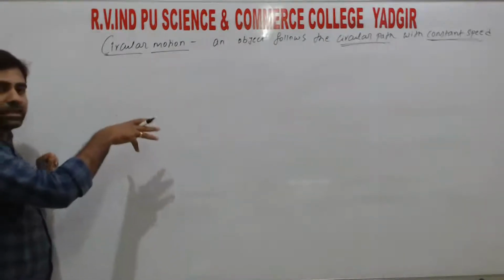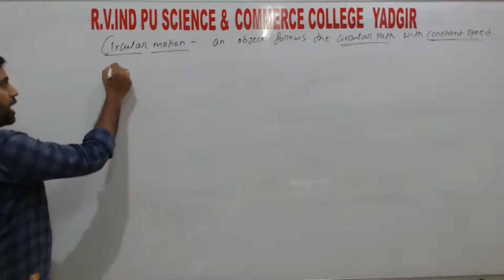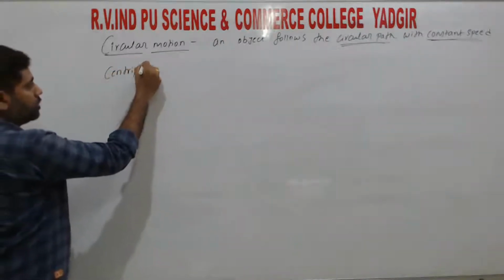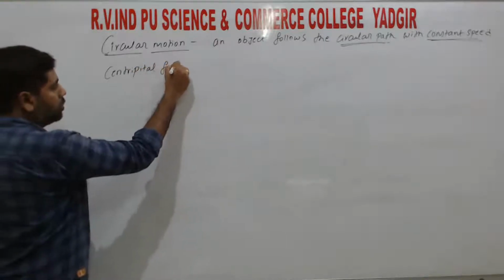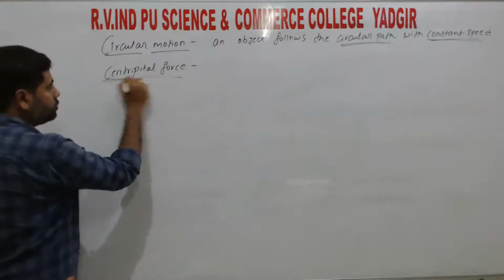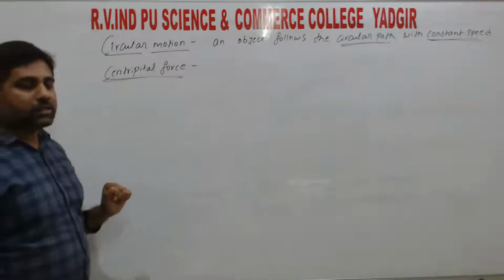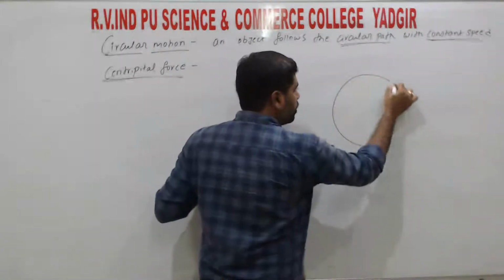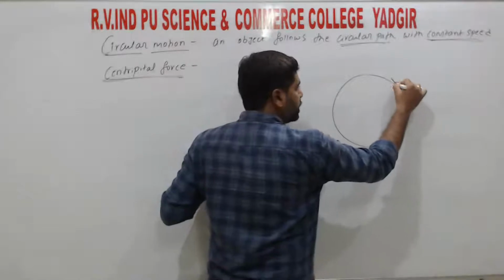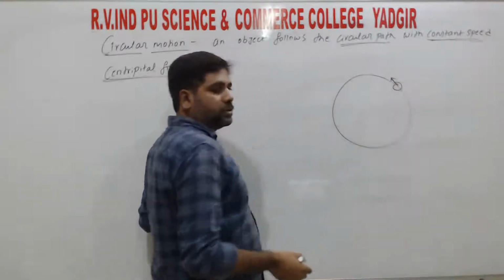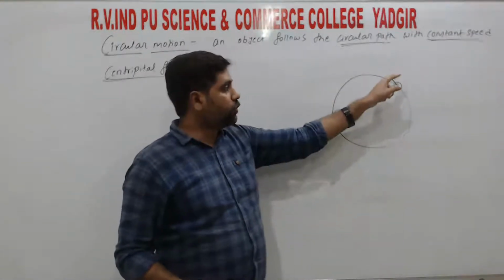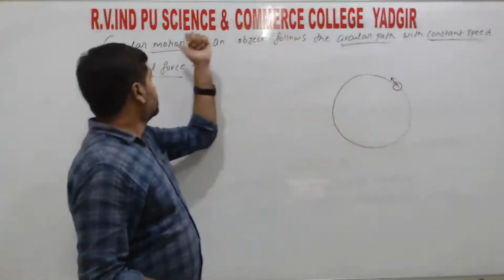So here the chapter is about the force. So here we have one force, that is centripetal force, right? So what is centripetal force? Any object which follows the circular path with constant speed, we call that circular motion.